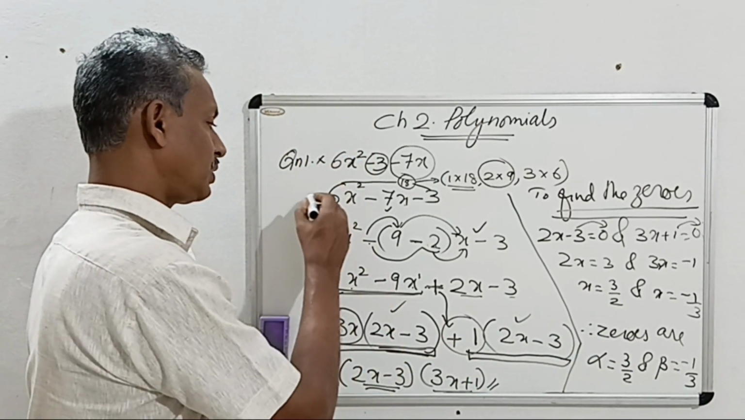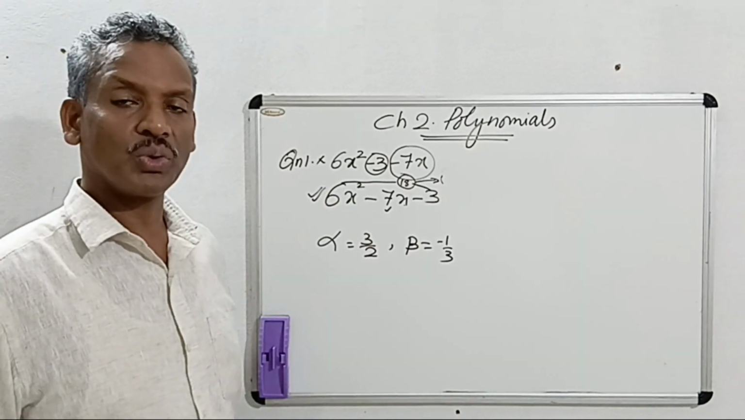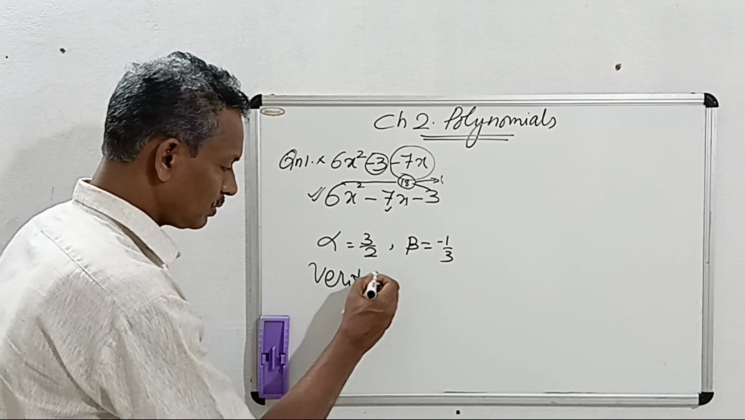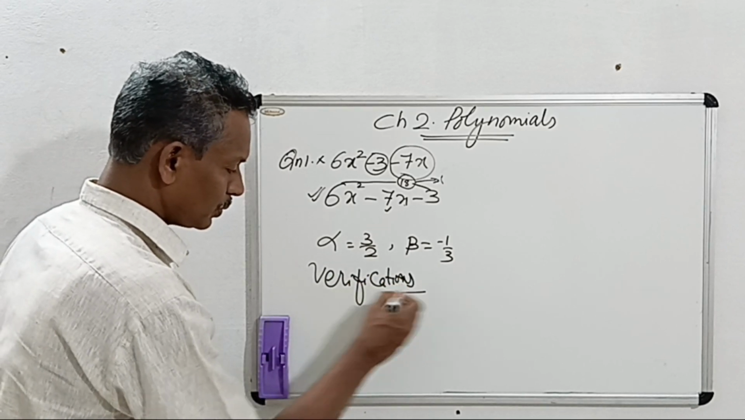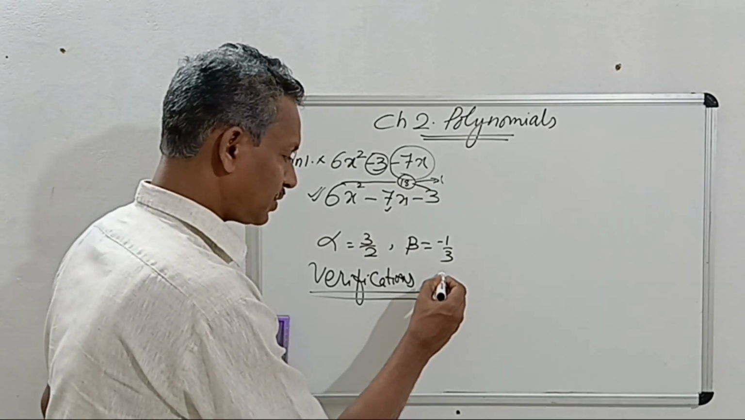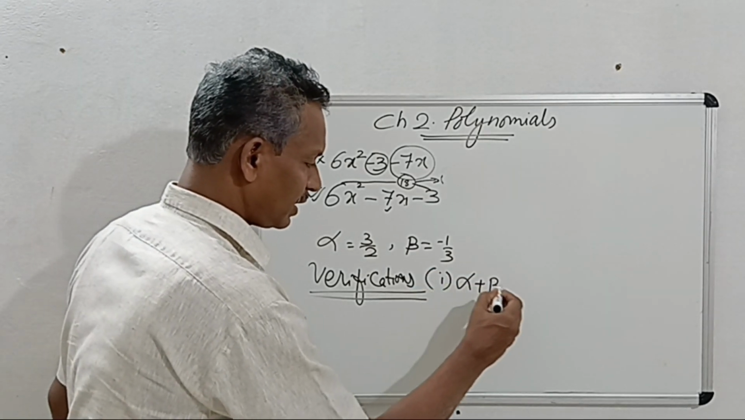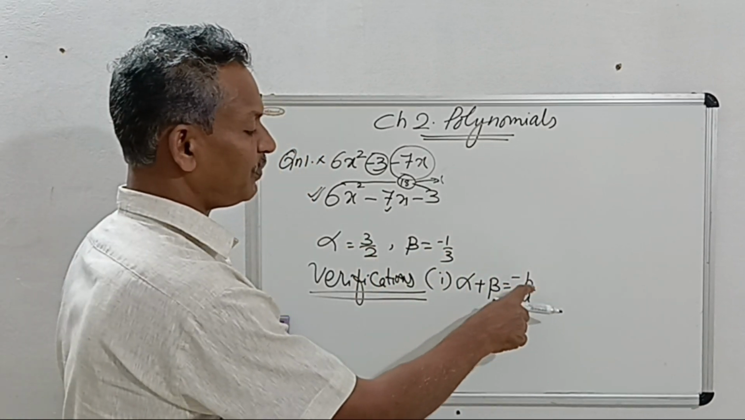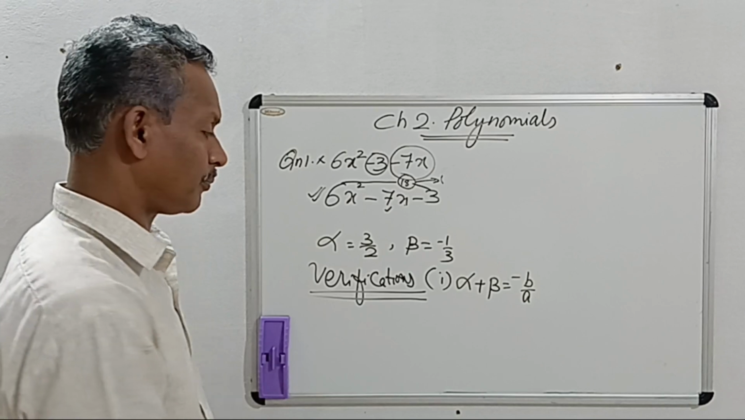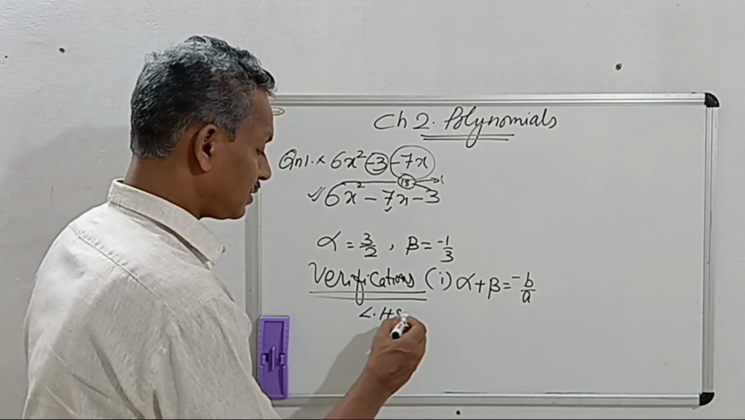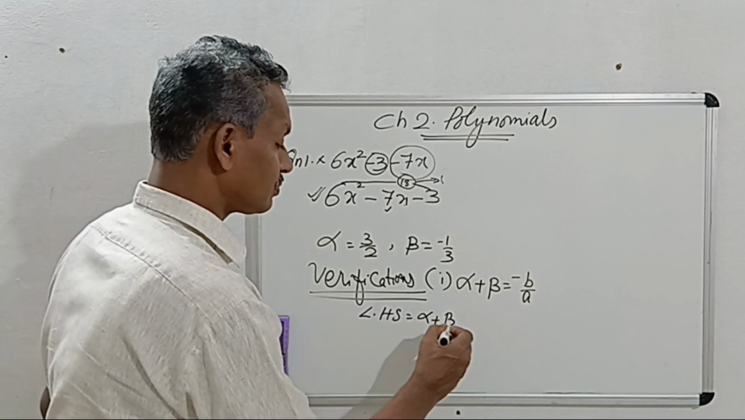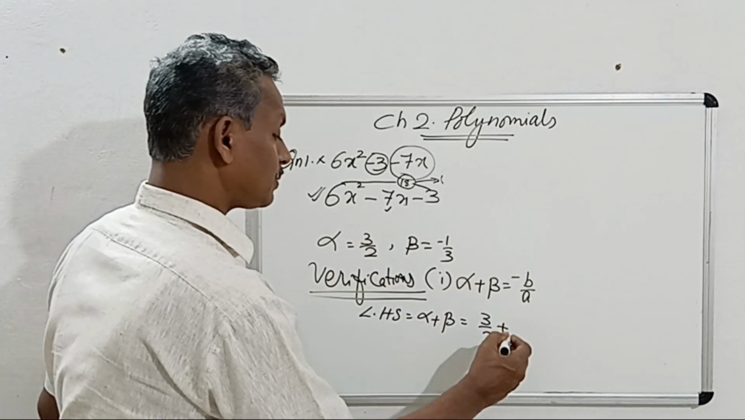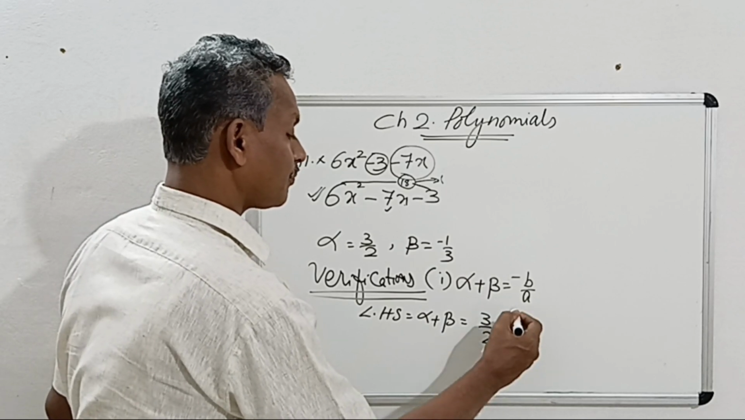After this, you can verify. Now we have to do verification. What is the verification we have to do? Two verifications you have to do. The first verification is alpha plus beta is equal to minus b by a. Sum of zeros is equal to minus coefficient of x by coefficient of x square. So take the LHS. LHS here is alpha plus beta. What is the value of alpha? It is 3 by 2 plus beta is minus 1 by 3.